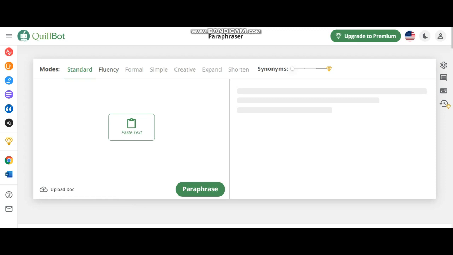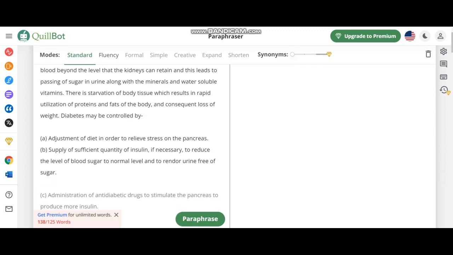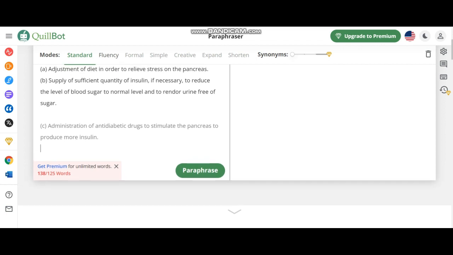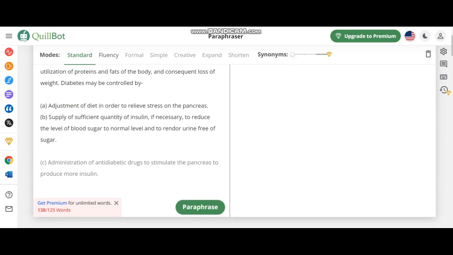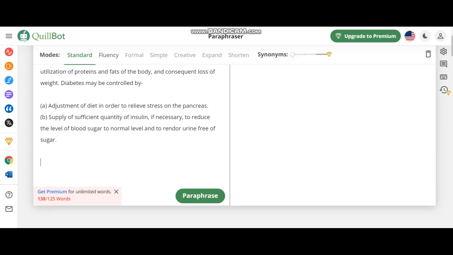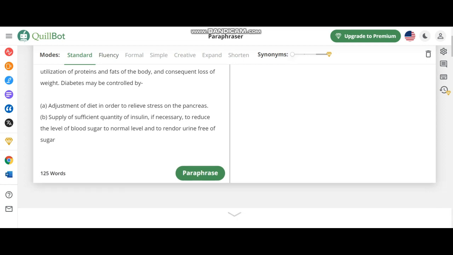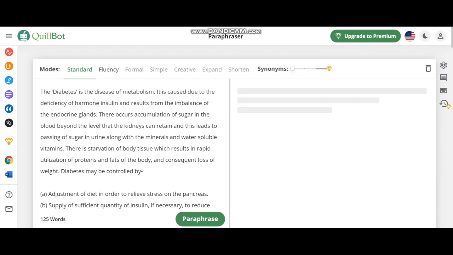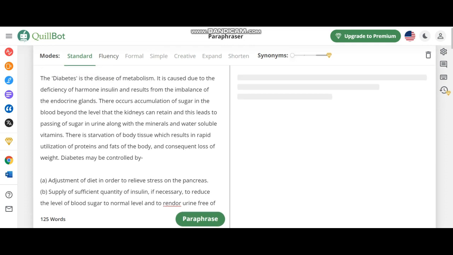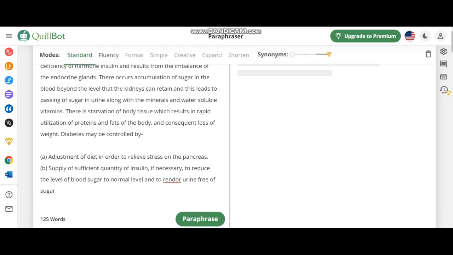Simply we have to copy our text from wherever we want and paste it into this window. These are 138 words. Because we don't have a premium version, we have to omit the last line of that. Now we have an appropriate word count. Now let's see its magic.